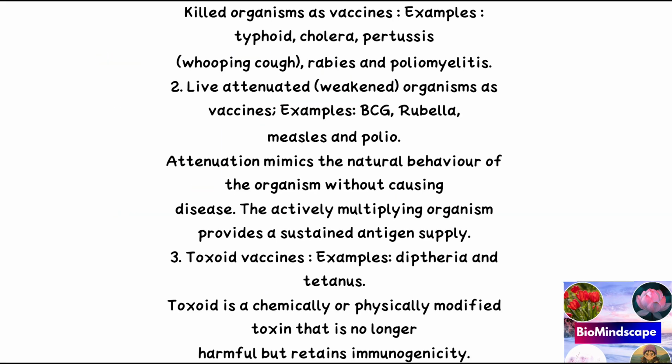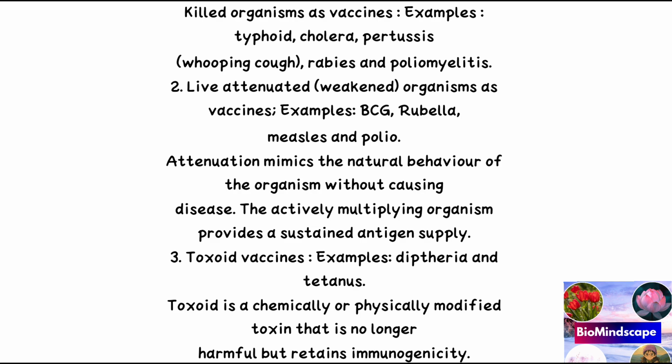Then there are types of vaccine: killed, live attenuated, and toxoid vaccine. These are the types of vaccine. Killed organism vaccines include, for example, typhoid, cholera, whooping cough, rabies or poliomyelitis. Then live attenuated vaccine, or weakened organism vaccine, is BCG. Measles and polio are also examples of live attenuated organism vaccines. Attenuation mimics the natural behavior of an organism without causing any disease. So the actively multiplying organism provides a sustained antigen supply.